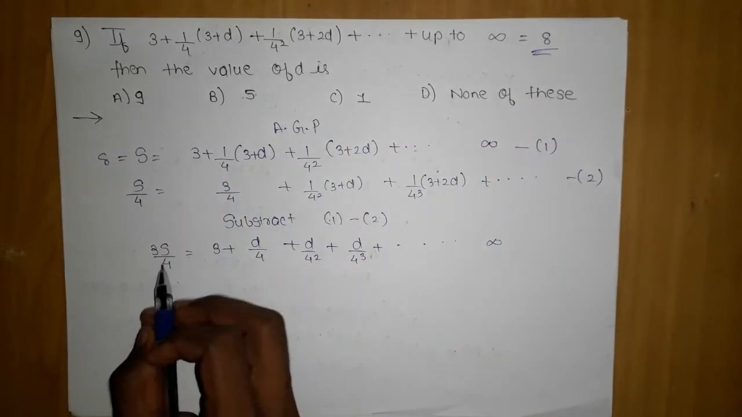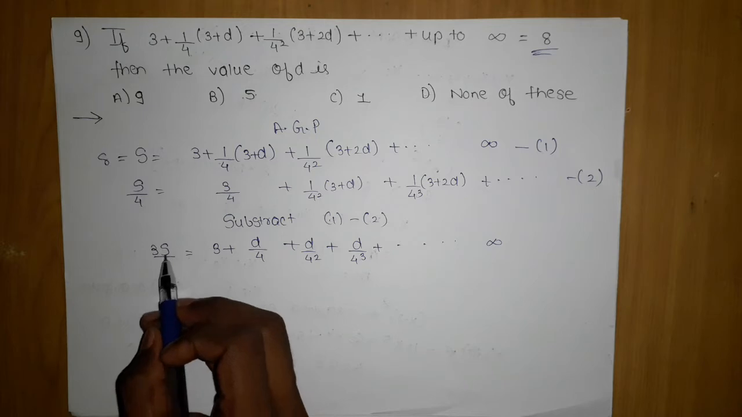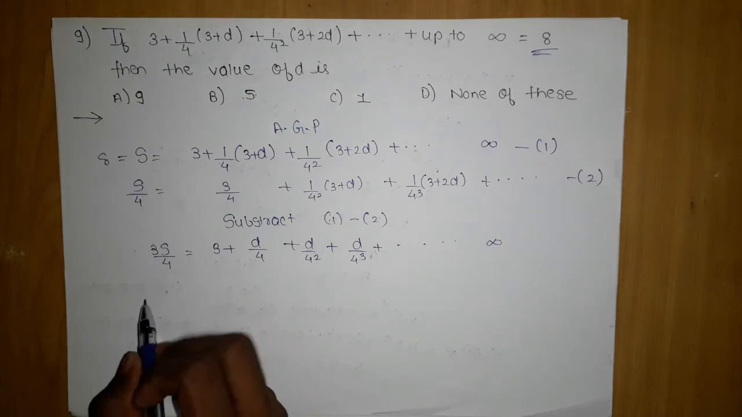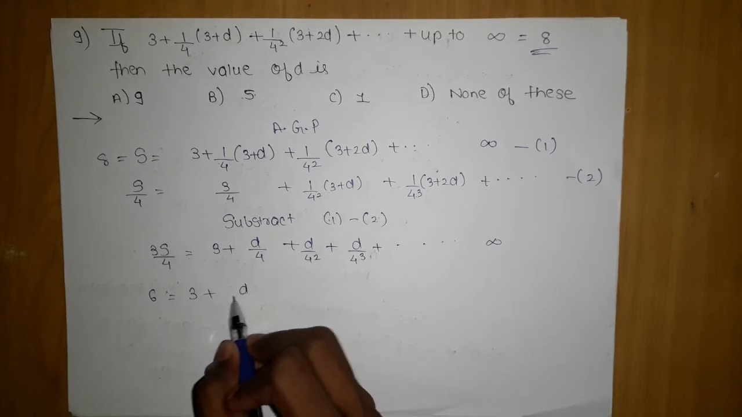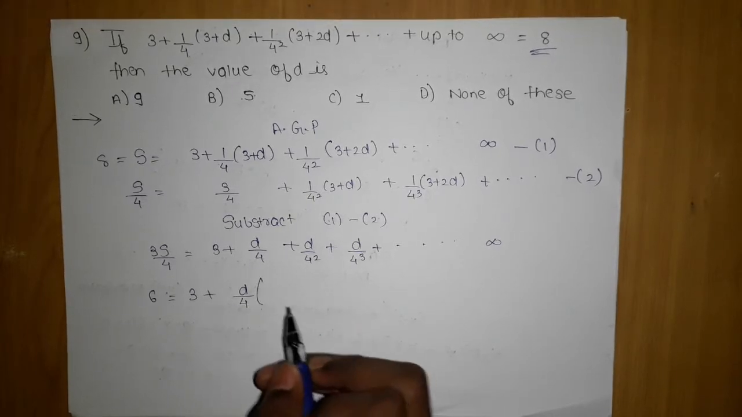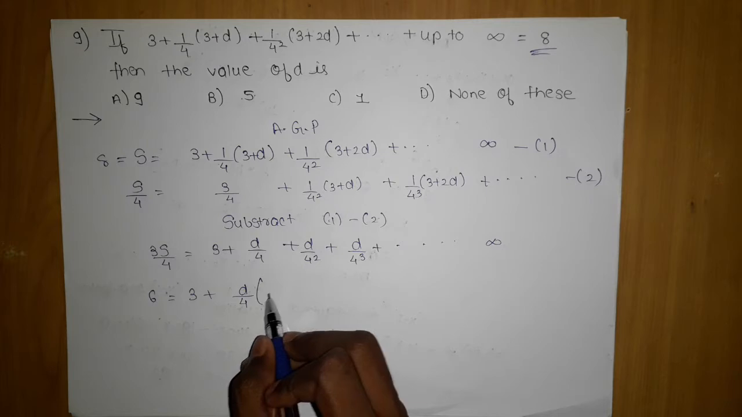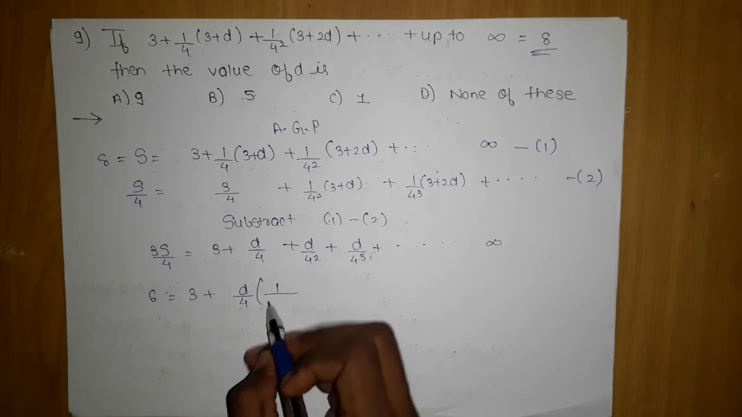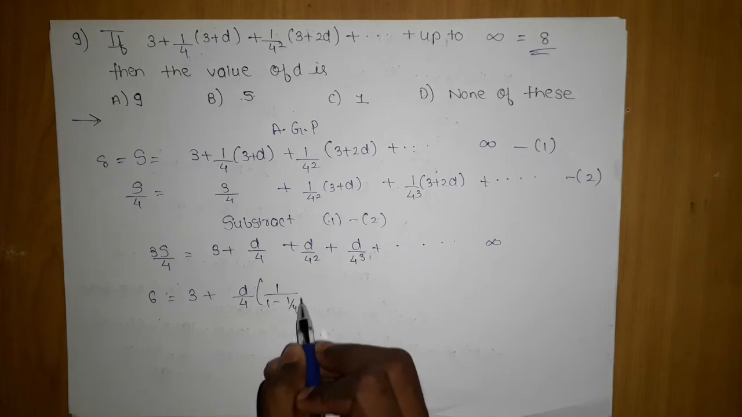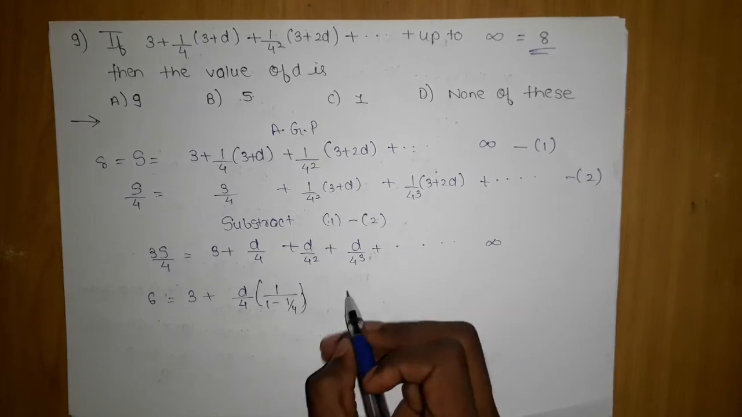So the moment I substitute, 4 will cancel it twice, and 3 into 2 is 6, so 6 equals 3 plus d by 4, which is my first term. Since it is an infinite GP, 1 upon, a I have just substituted here, 1 minus common ratio, 1 minus 1 by 4.